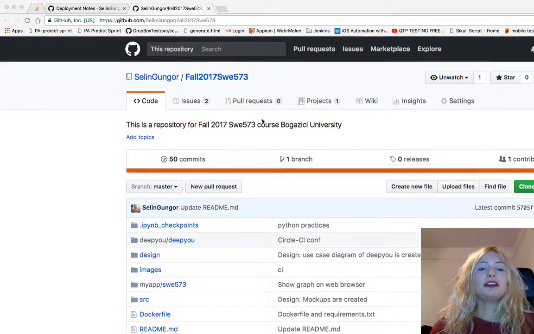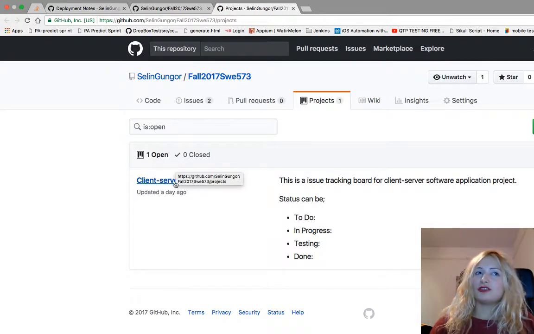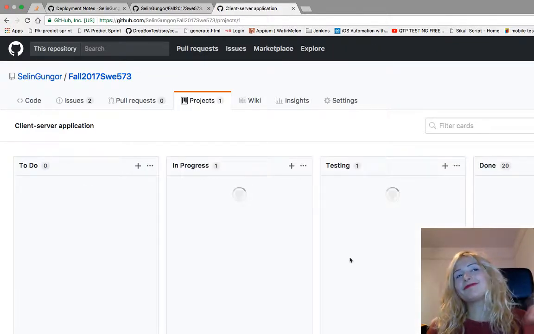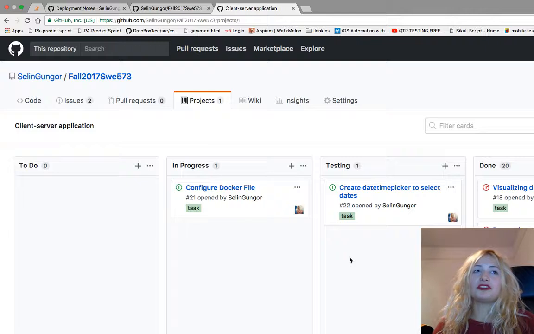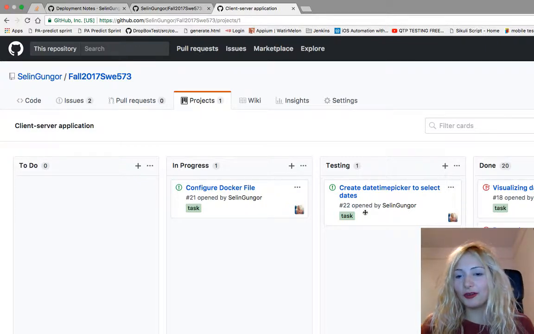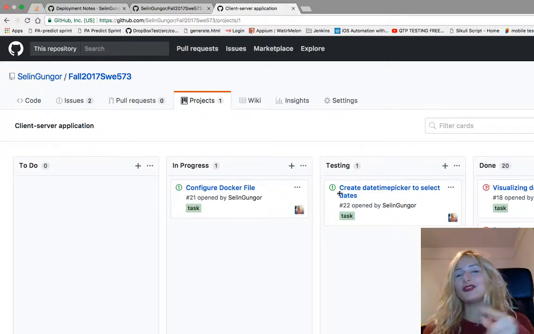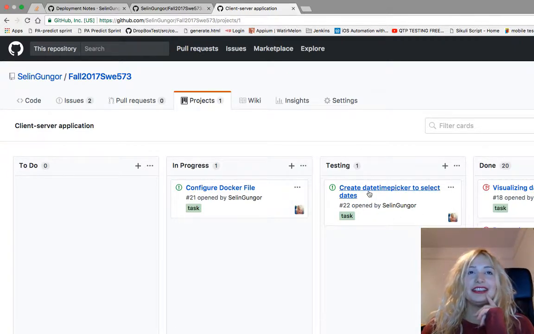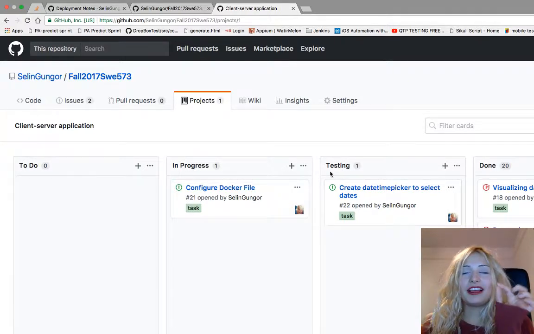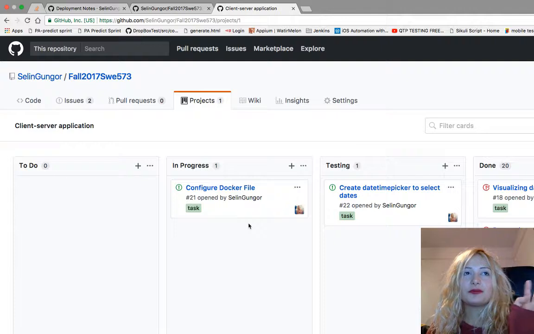And let's see how my project is going on the Kanban board. I actively use my Kanban board, but this week I don't have that many open issues, because I've already done most of the things for my project. There's one issue in testing, because it had a little bug. I need to fix it, and the deployment stuff is still in progress.